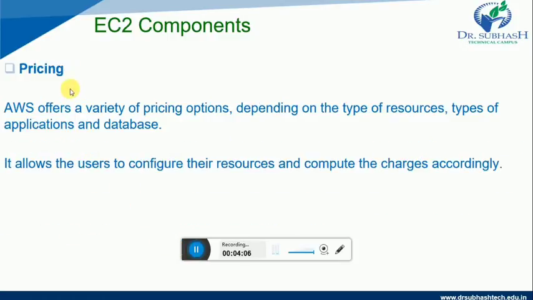Now let us look at the pricing component. AWS offers a variety of pricing options depending upon the type of resources, type of applications and the database. It also allows the user to configure the resources and compute the charges accordingly. So this is the pricing component.